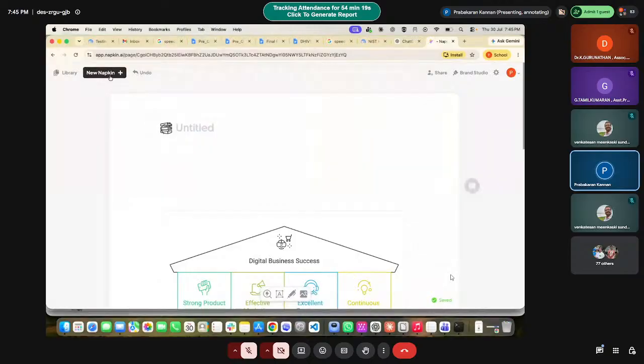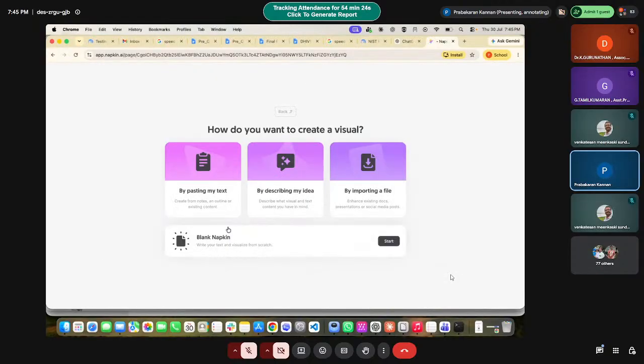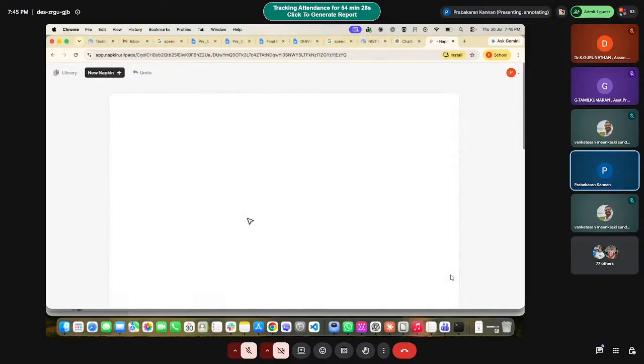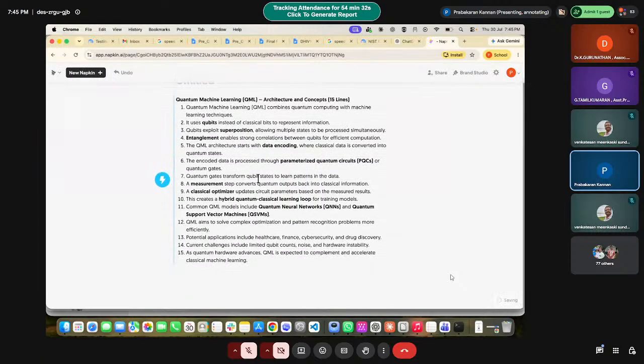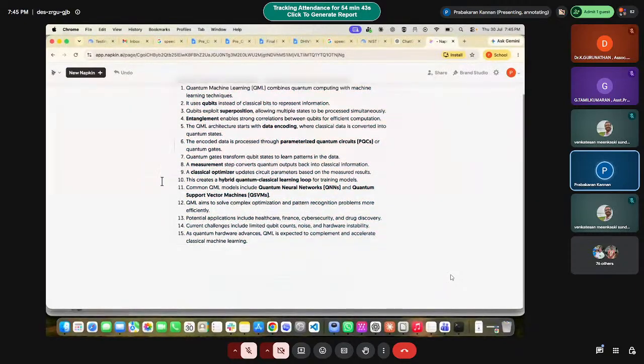This is a sample one. Let's create it. Okay. So the information, this is something like plain text. If you want to create visuals, I have given this information. Let's create the visuals.